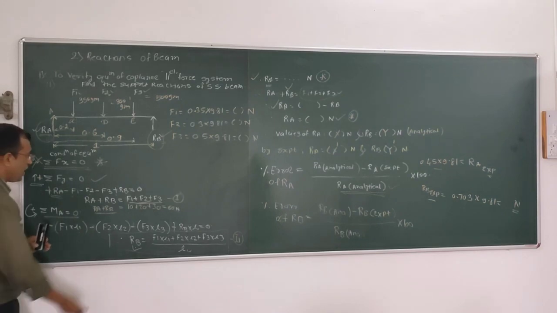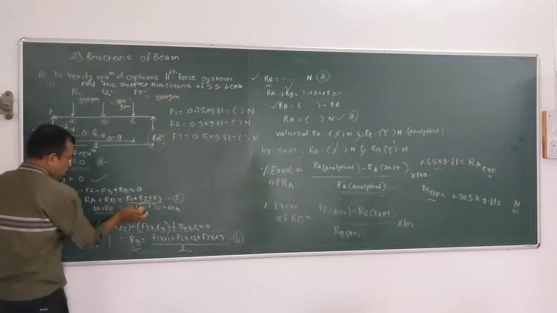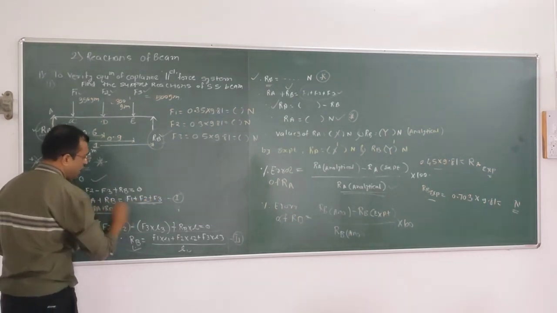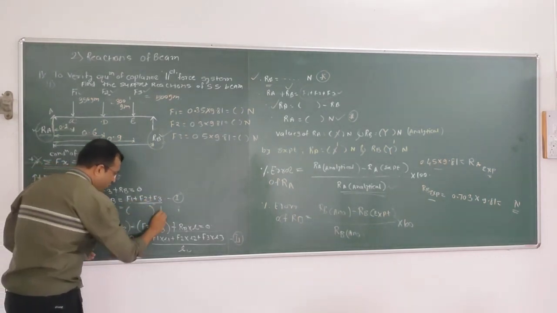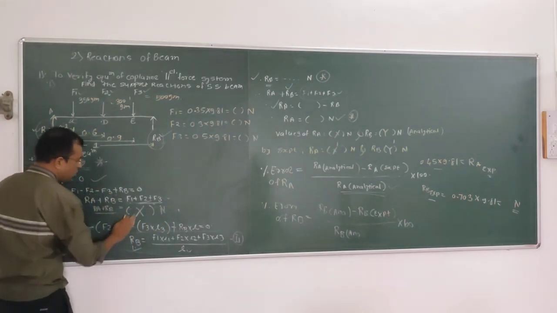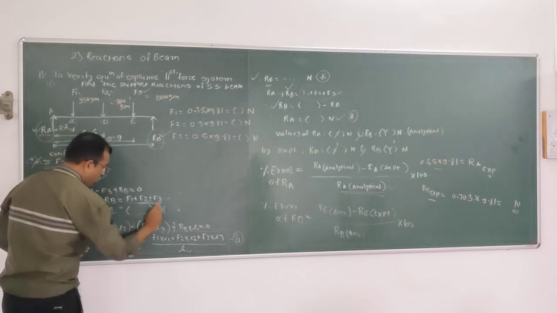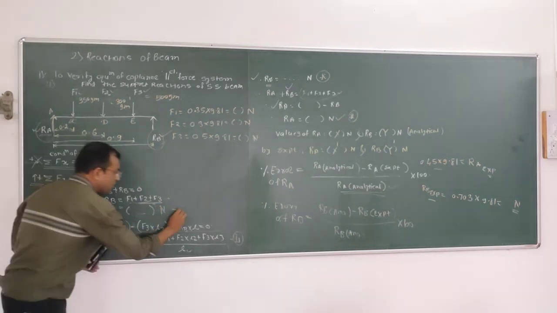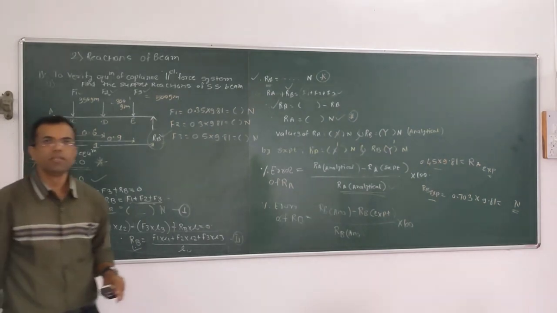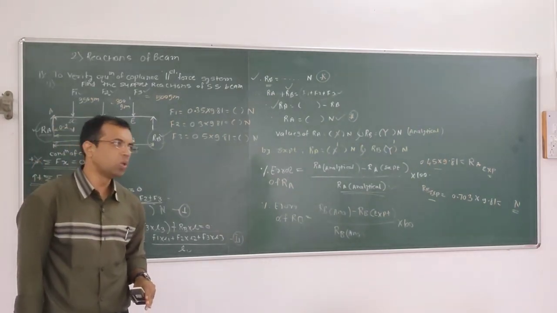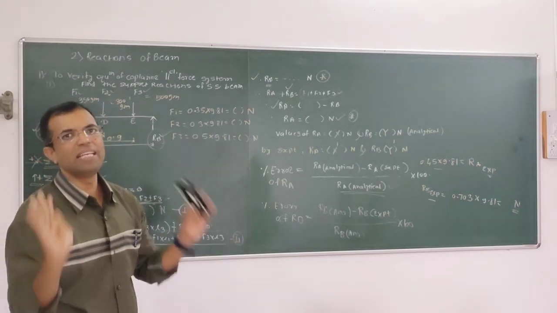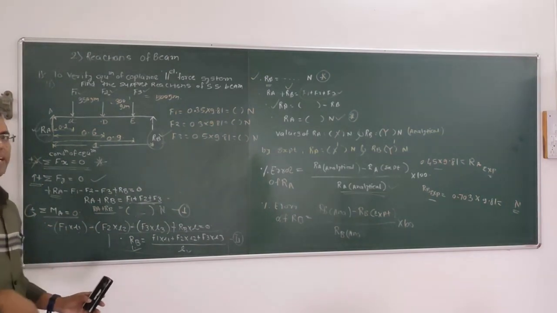F1 is having some value, F2 is having some value, F3 is also having some value. So you will get one equation, that is, let's say, Ra plus Rb is equal to something Newton. Let's say this is my equation number 1. Now in this equation there are two unknowns. Can we find out two unknowns? No, it is not possible. We require one more equation. Two equations, two unknowns, we can easily solve this. So a second equation is required.